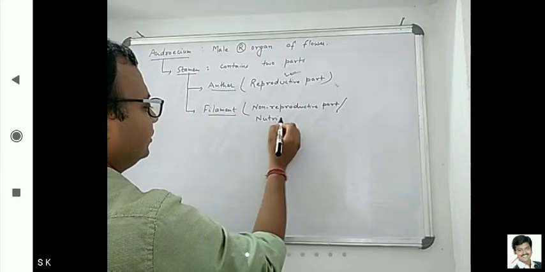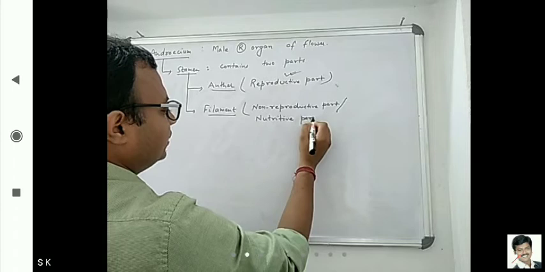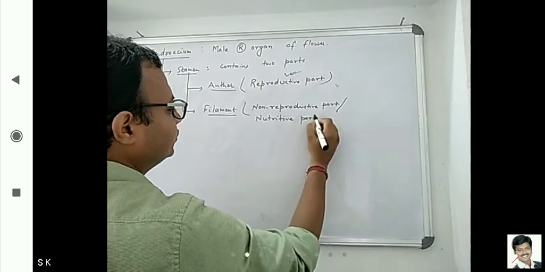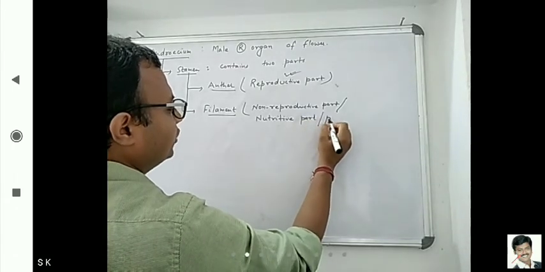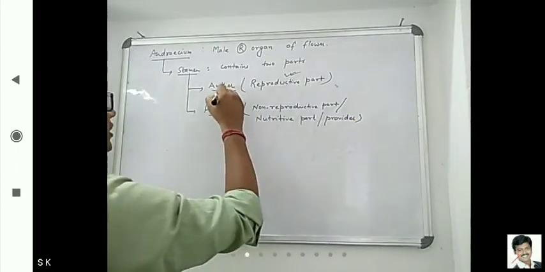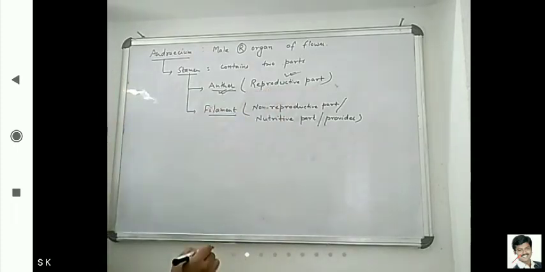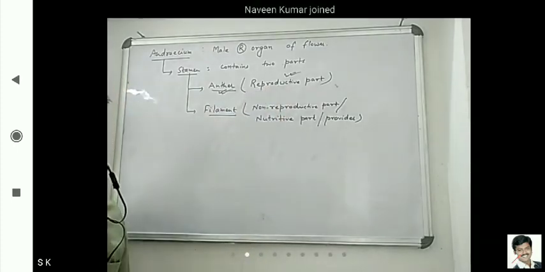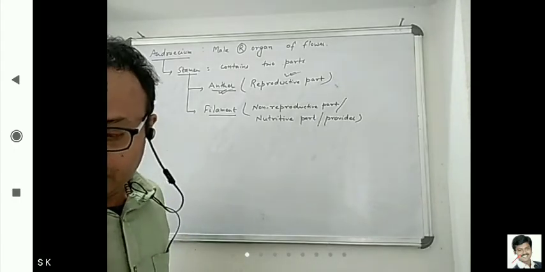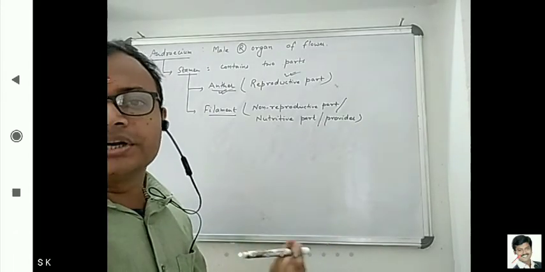The filament is also known as the nutritive part, meaning it is the nutrition provider. Okay, you have to remember this. One question already came in a medical exam, that the reproductive part of a stamen is the anther. Okay, now here we will see the site where pollen grains are present.